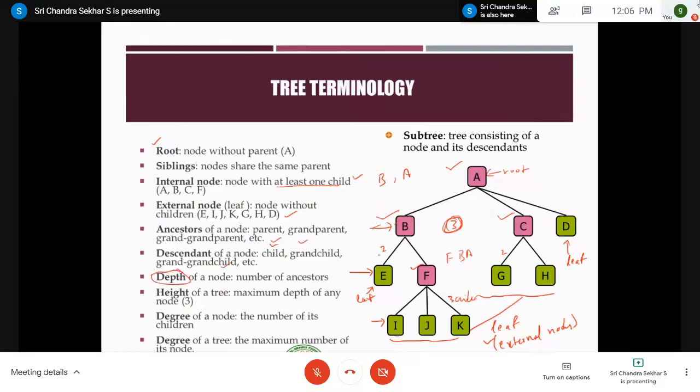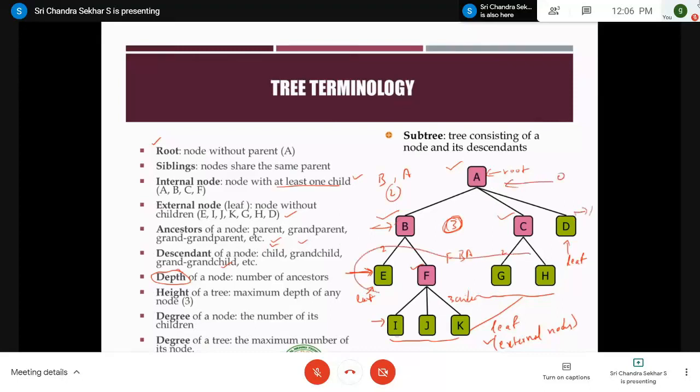The depth of a node is nothing but the number of ancestors. For example, if you consider E, how many ancestors are there? We have two ancestors, that is B and A. Therefore, the depth of this node is 2. Or else you can simply call it the level. The level of the root is always 0, and the next level is level 1.